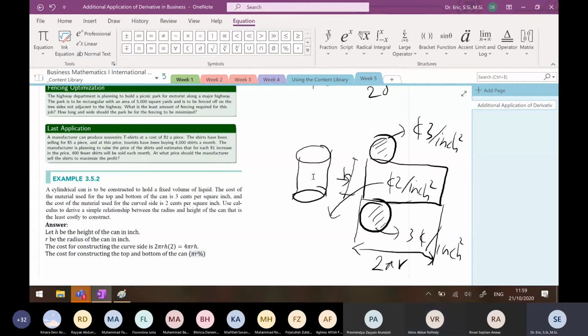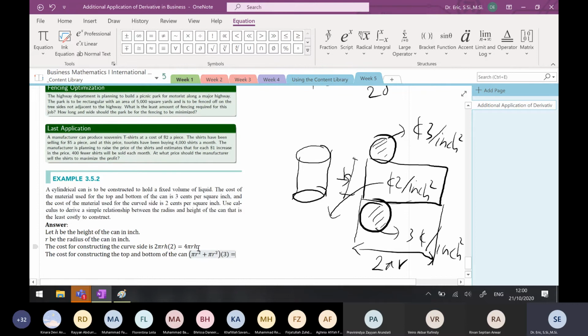But don't forget, you have top and bottom, so you have times 2. So you have 2 pi r squared. Don't forget, the cost of this is 3 cents per inch squared. So you have to times by 3.